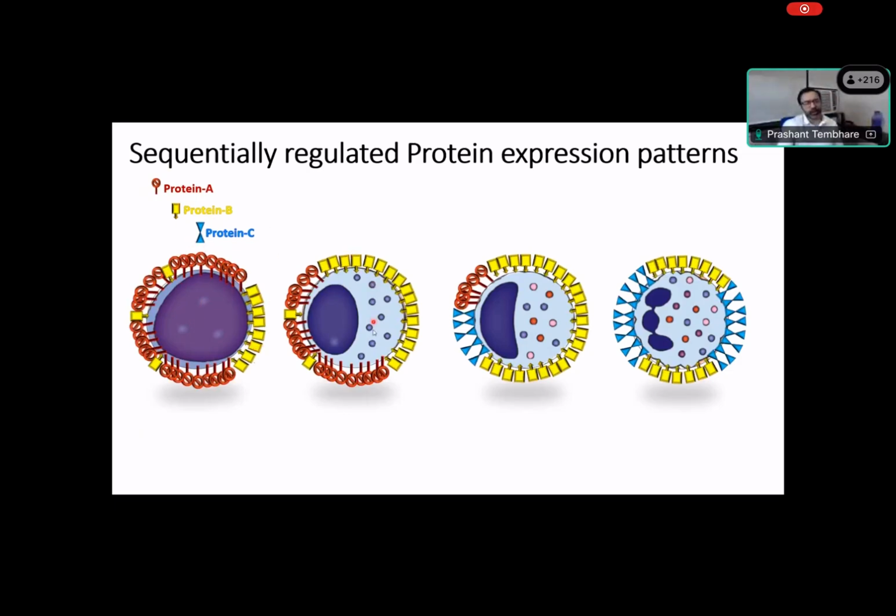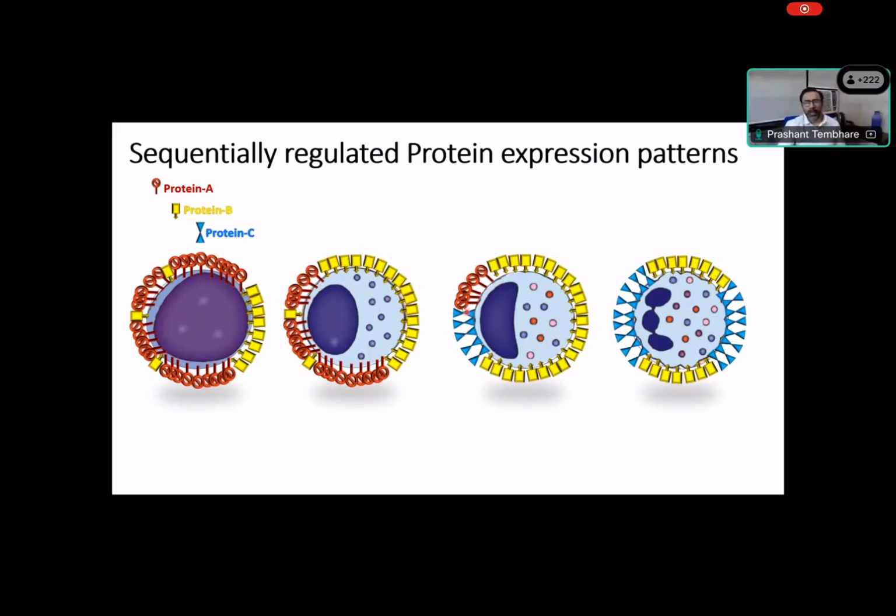Now when we move from this stage to the next, one of the proteins is still there, but the number of proteins present on the cells is really reduced, while the density of the other protein has increased. You can see the antigen density of these proteins increased. So if you put in an antibody, the number of antibodies binding to protein A will be more, the number binding to protein B will be less, and the number binding to protein C will be absent. It will not bind. At the next stage, some antibodies will bind, but since the antigen density is lower, the amount of antibody binding to these cells will be low, and the amount binding to protein B will be more than at stage 1.